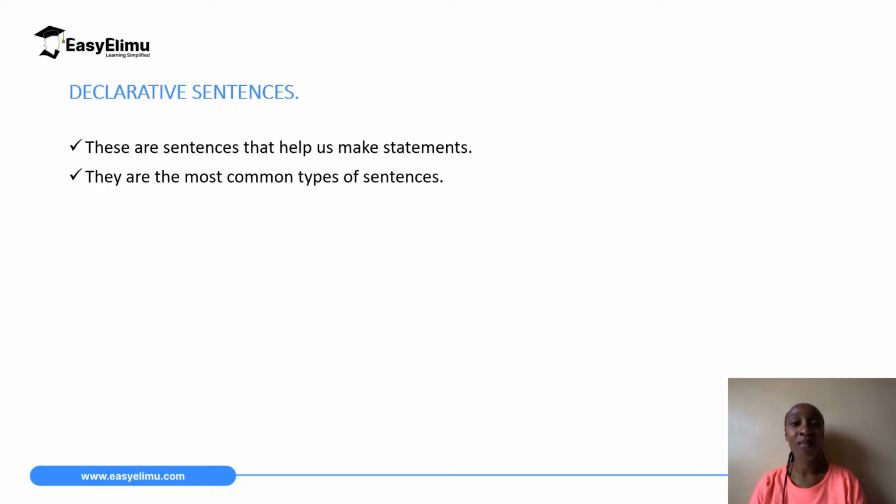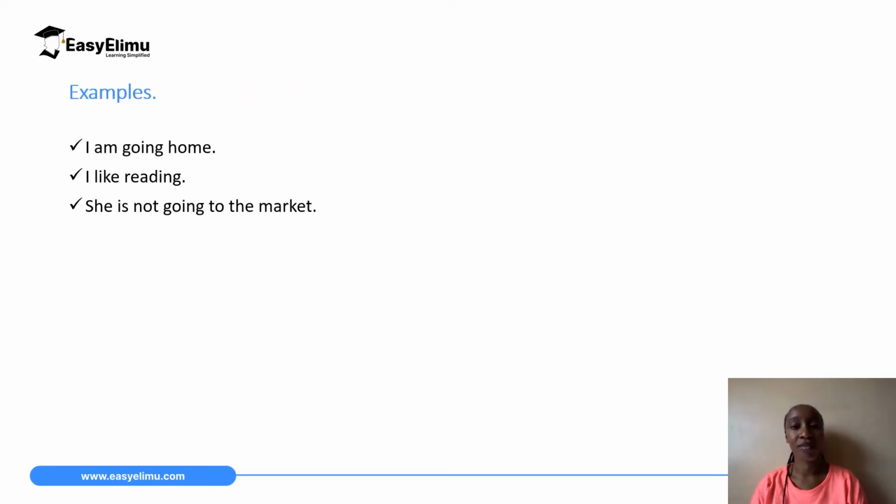When you say, I am hungry, I am going to sleep, she is going to the library, all those are declarative sentences. It's just a sentence, a statement. So there are more examples there. I am going home. I like reading. She is not going to the market. When you look at these sentences, you realize that they all start with a capital letter and they all end with a full stop.